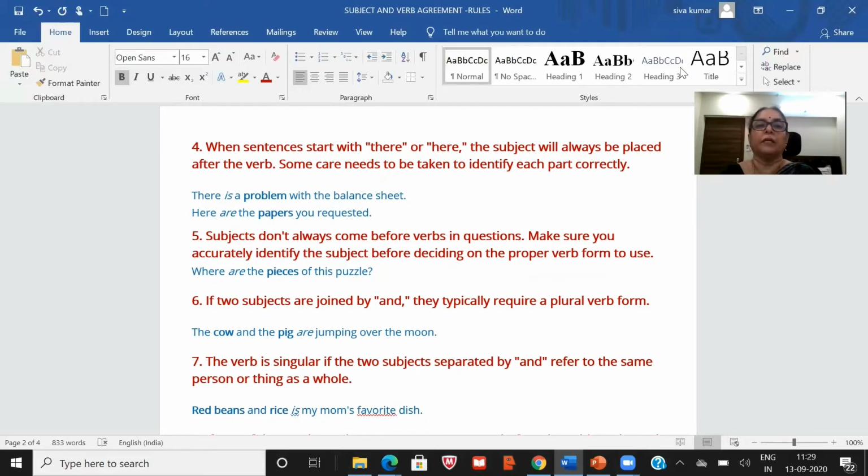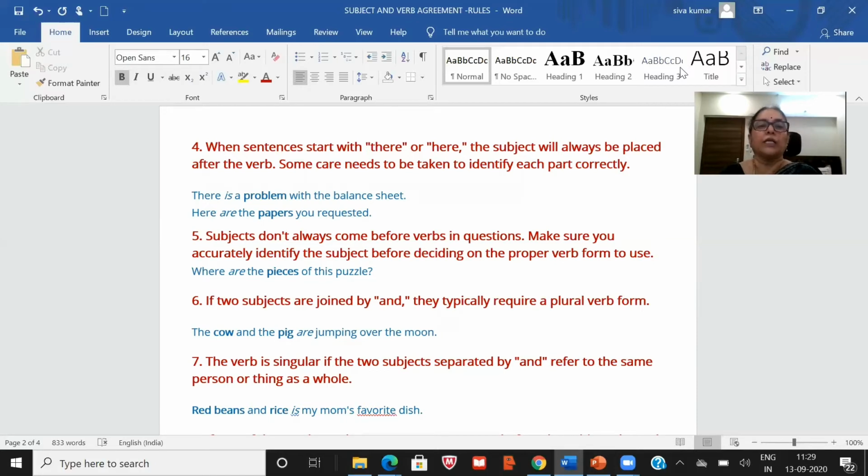Now fourth one, when sentences start with there or here, the subject will always be placed after the verb. Some care needs to be taken to identify each part correctly. There is a problem with the balance sheet. Here are the papers you requested. So after these, here and there, you are looking at the subject, which is the balance sheet, which is singular, and the papers, which is plural. So are is used for papers, and is is used for the balance sheet, singular.